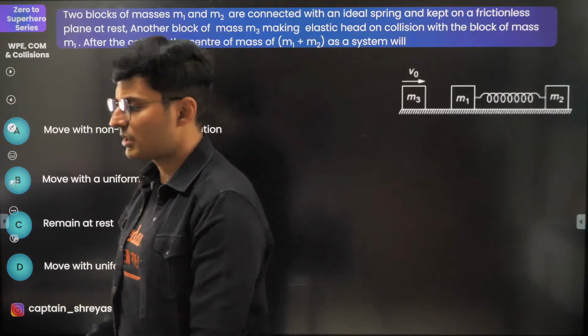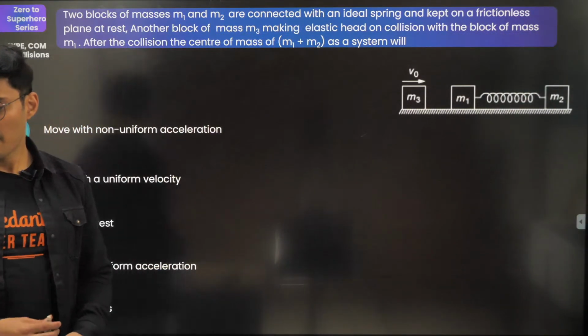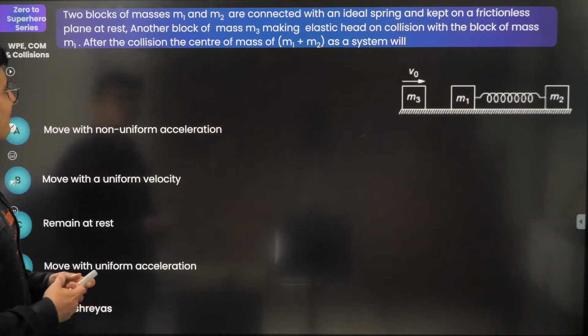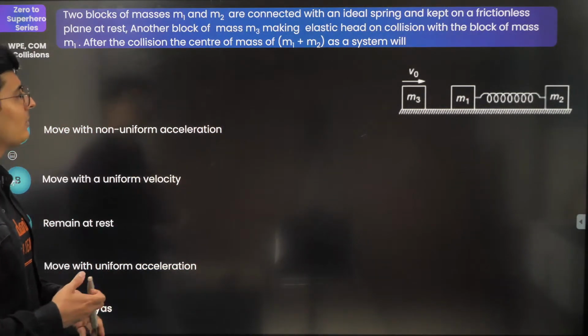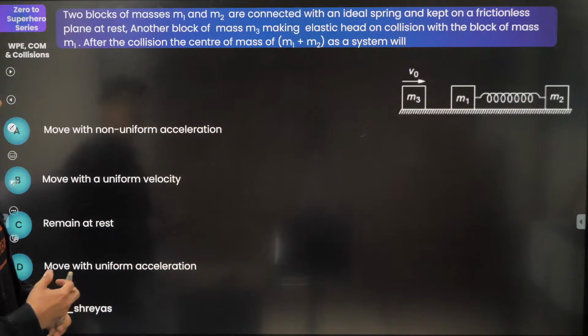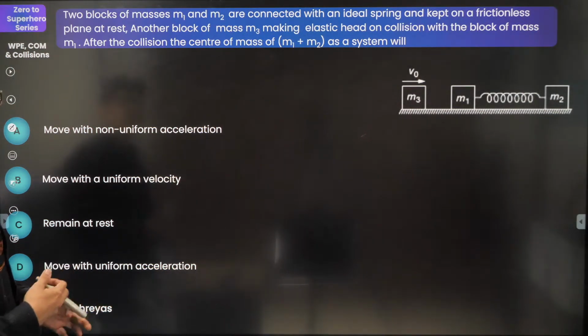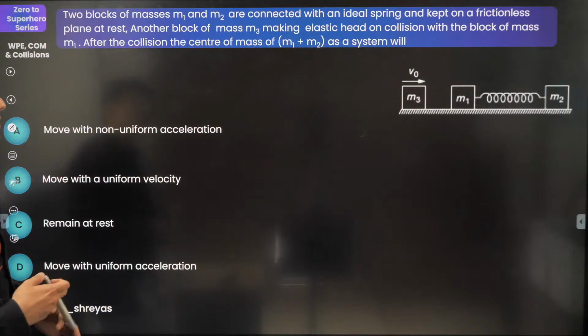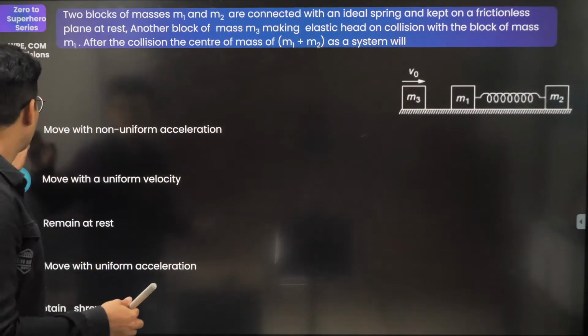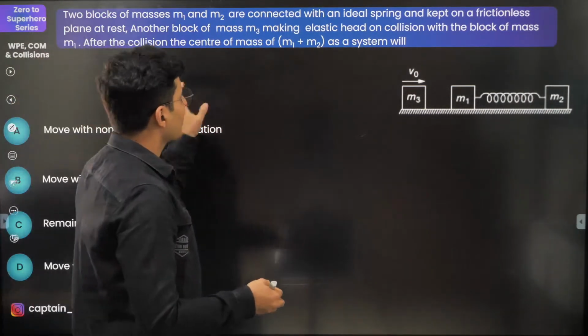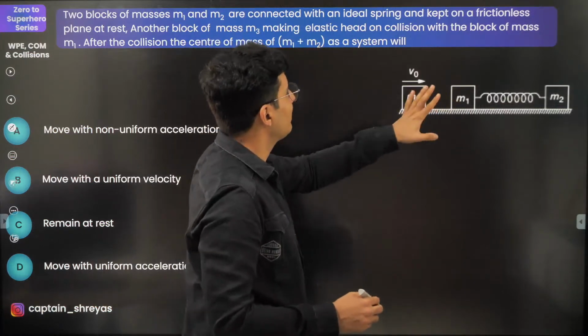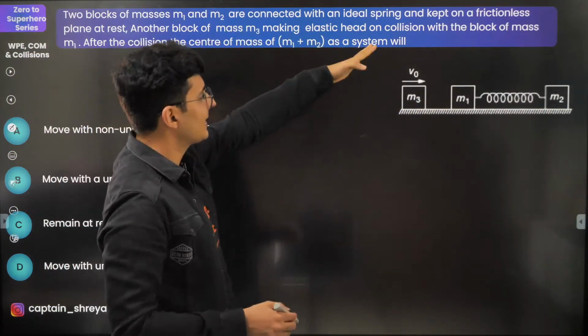There are two blocks of masses m1 and m2. They are connected with an ideal spring kept on a frictionless plane at rest. Another block of mass m3 makes an elastic head-on collision with the block of mass m1. After the collision, the center of mass of m1 plus m2 as a system will be. Okay, so once they collide, the center of mass of m1 plus m2 will be...